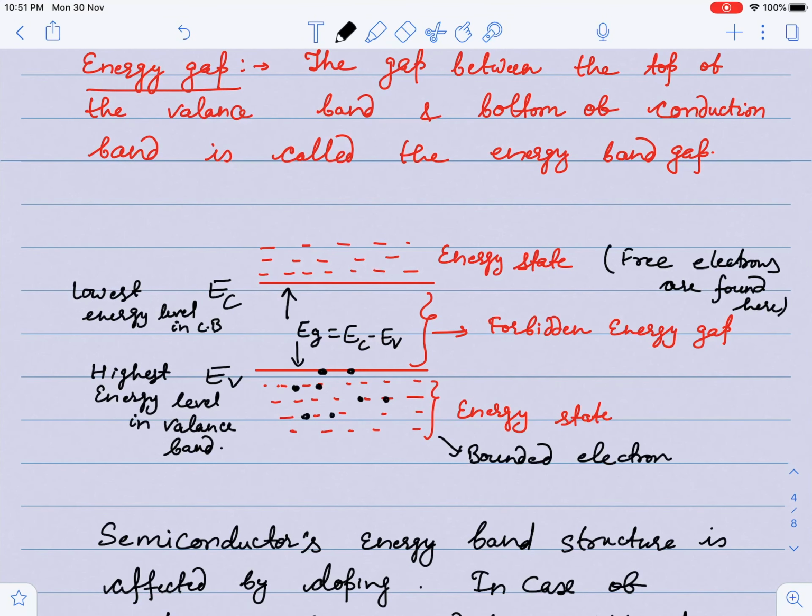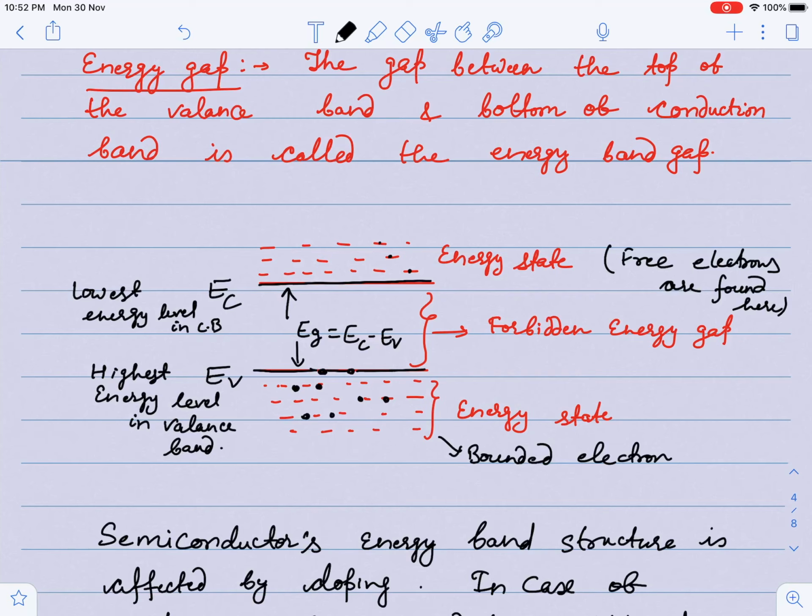What is the top of the valence band and the bottom of the conduction band? See guys, this is the valence band, this is the highest level of the valence band, and this is the lowest level of the conduction band. The lowest energy level of the conduction band is denoted by EC, and the highest energy level in the valence band is denoted by EV. These are energy states, which I am drawing here.